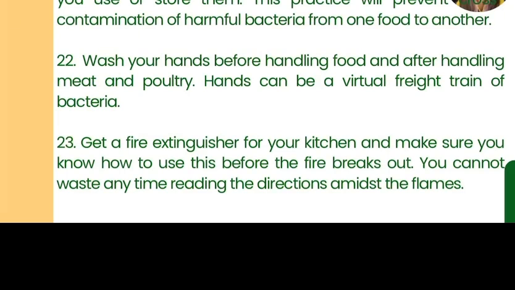21. Separate the raw meat and poultry from other items whenever you use or store them. This practice will prevent cross contamination of harmful bacteria from one food to another. Raw meats and poultry can carry harmful bacteria. Keeping them separate prevents cross contamination, reducing the risk of foodborne illness.